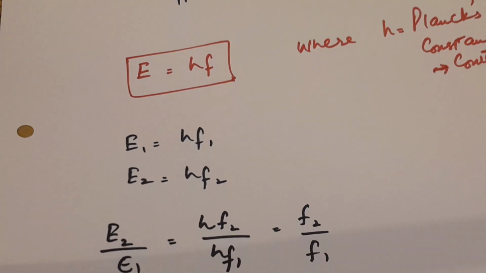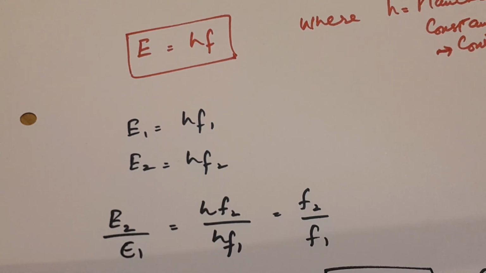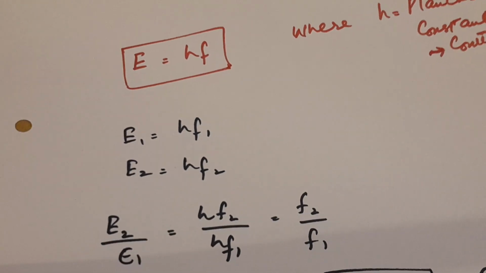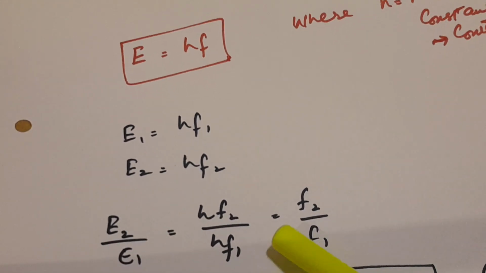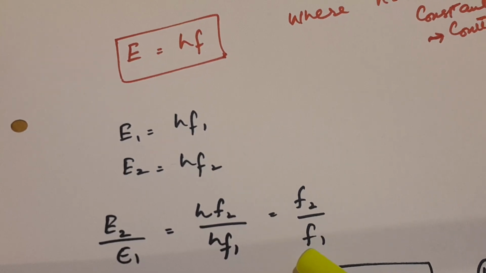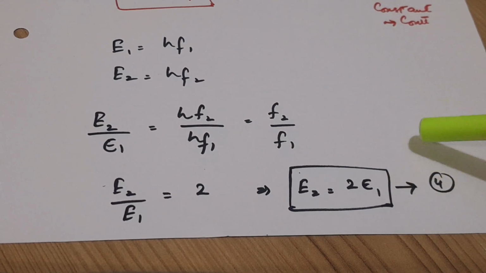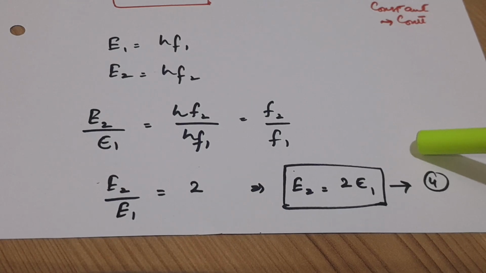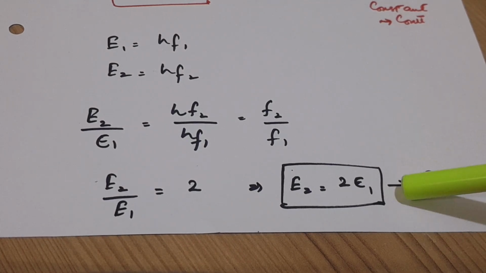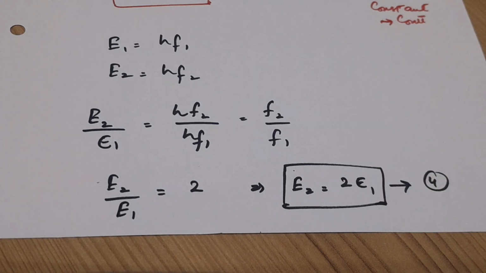Now taking the ratio of these two energies, we get E2 by E1 equals h f2 over h f1, which is equal to f2 over f1, because again Planck's constant cancels. So E2 by E1 is equal to 2, using the ratio of the two frequencies, f2 to f1 equal to 2, which we have already determined. So E2 is equal to 2 times E1. This means that the final energy of the photon is doubled.